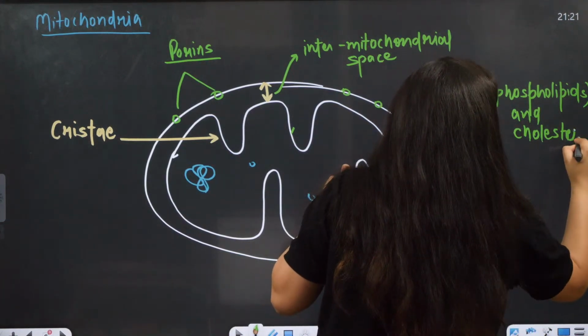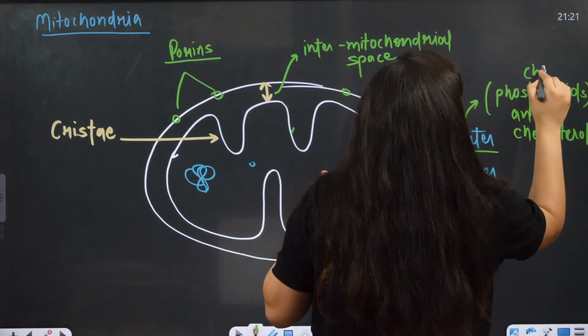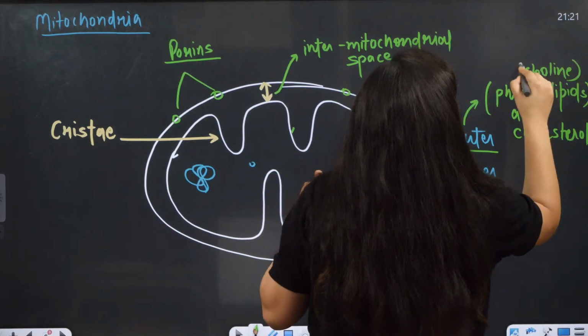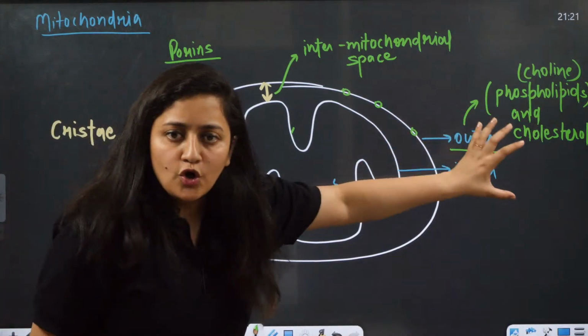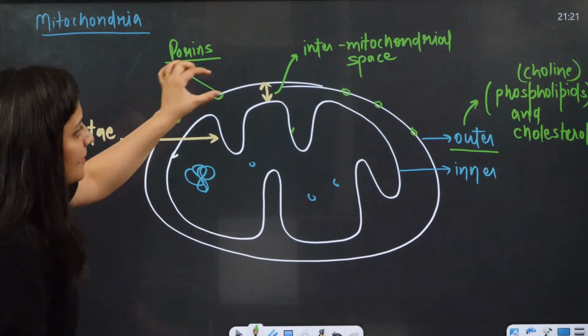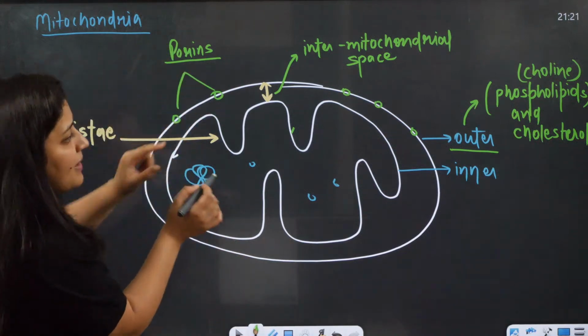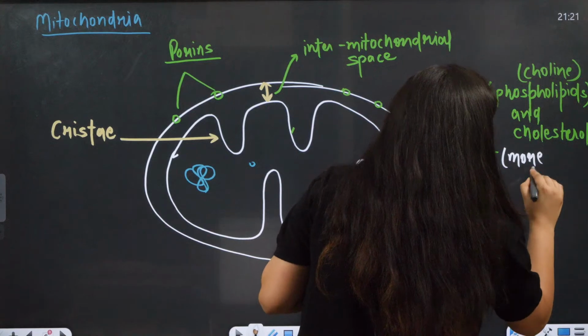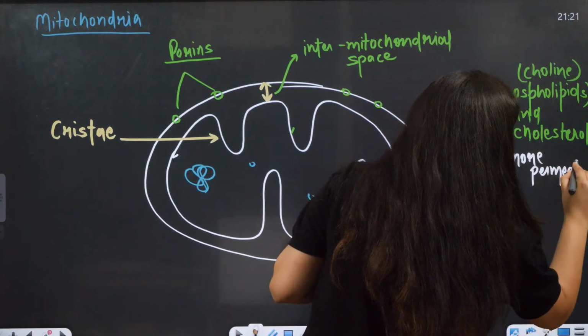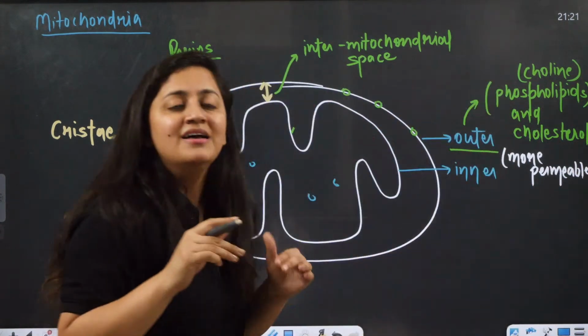And when you compare the permeability, the outer membrane is more permeable in comparison to the inner membrane.